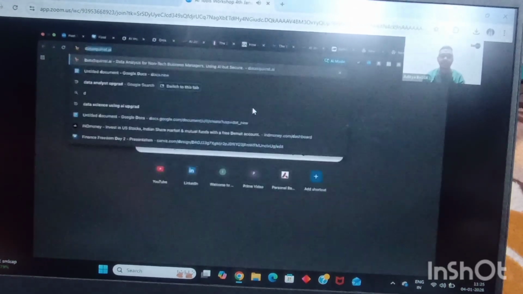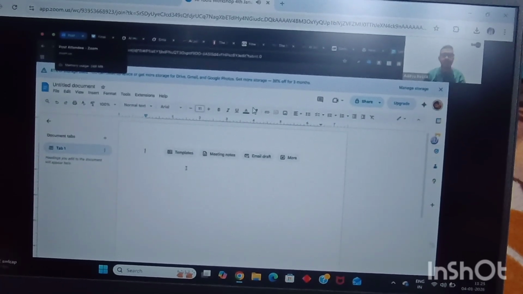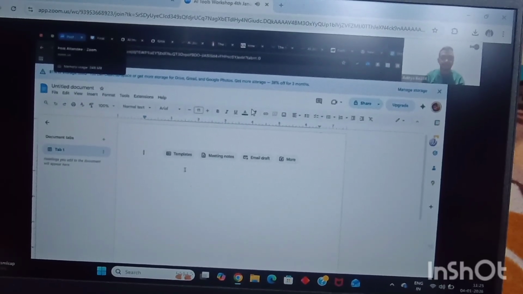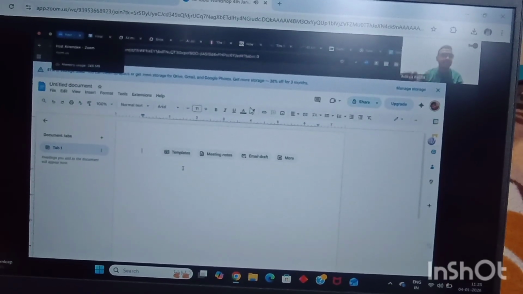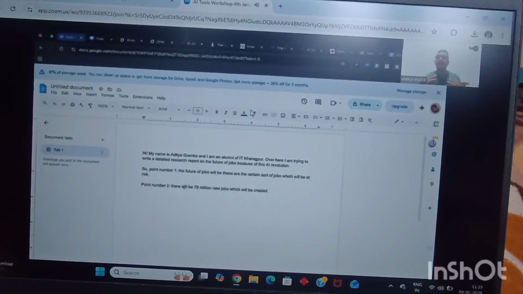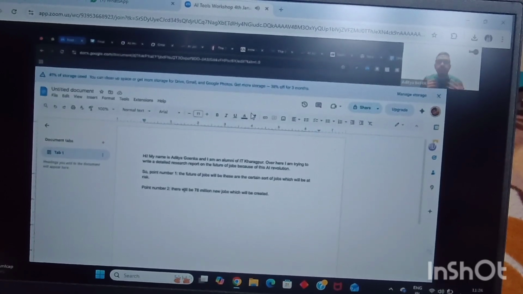And I can do the same thing in Docs as well. It is not just true for AI systems. Let's say, hey, my name is Aditya Goenka and I'm an alumni of IIT Kharagpur. Over here, I'm trying to write a detailed research report on the future of jobs because of this AI revolution. So point number one, these are the certain sort of jobs which will be at risk. Point number two, there will be 78 million new jobs which will be created. Point number three, etc. So you can see over here how it is being able to understand all the information. Point number one, point number two, even in Indian accent, it is being able to understand, and you are being able to improve your speed so much.